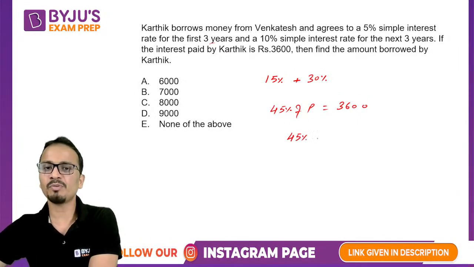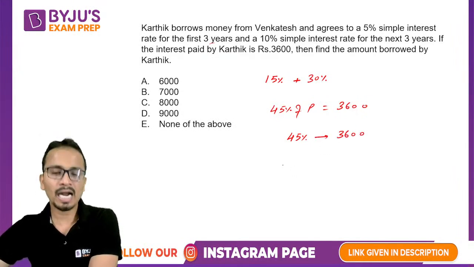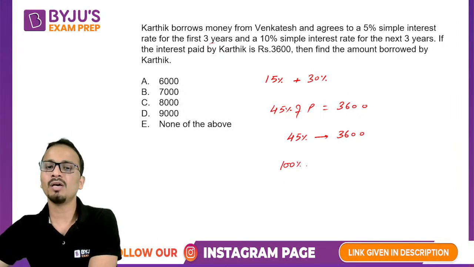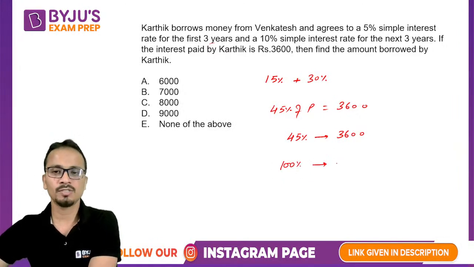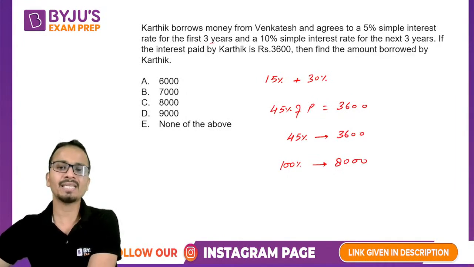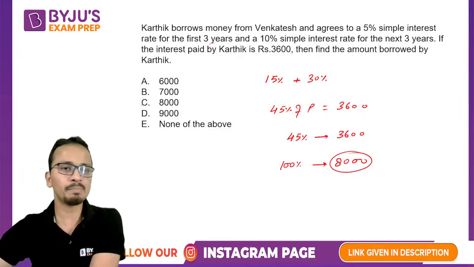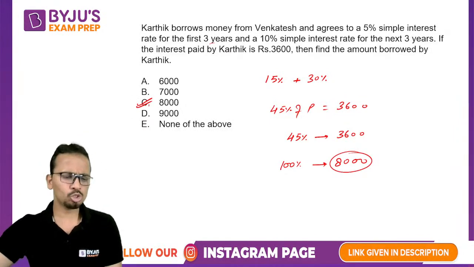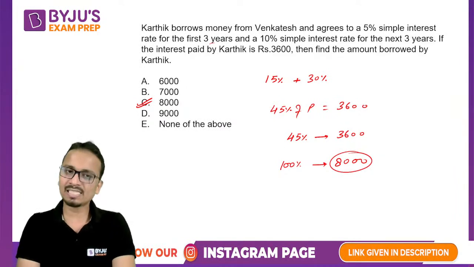If 45% represents 3,600, then 100%, or the principal, will be equal to 8,000. The question is, find the amount borrowed by Karthik. That means we have to find out the principal. And yes, most of you are correct. The answer is 8,000.